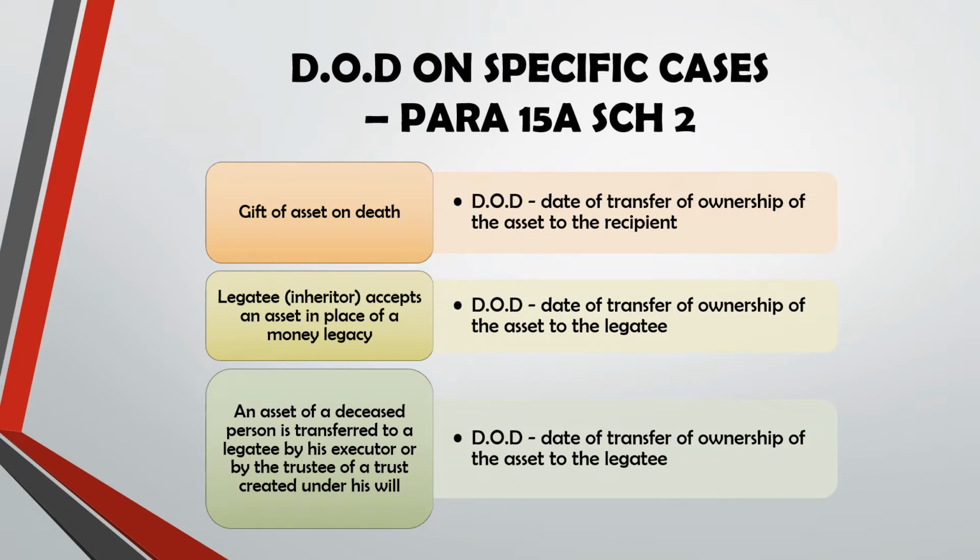So these are the date of disposal on specific cases as according to paragraph 15A, Schedule 2. The first one, if we have gift of asset on death, the date of disposal is the date of transfer of ownership of the asset to the recipient. Legatee, which is inheritor, accepts an asset in place of money legacy: the date of transfer of ownership of the asset to the legatee. An asset of a deceased person transferred to a legatee by his executor: the date of transfer of ownership of the asset to the legatee. So these are all the date of disposal, but this is on specific cases.